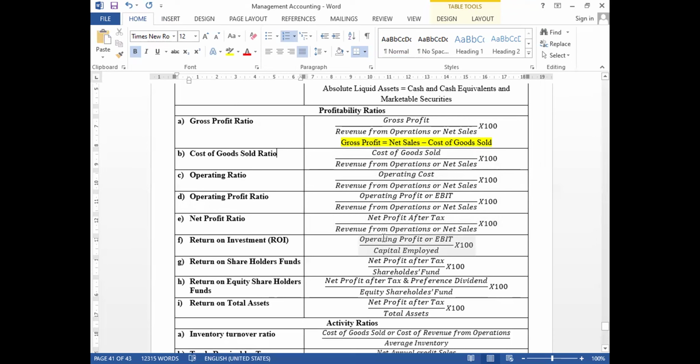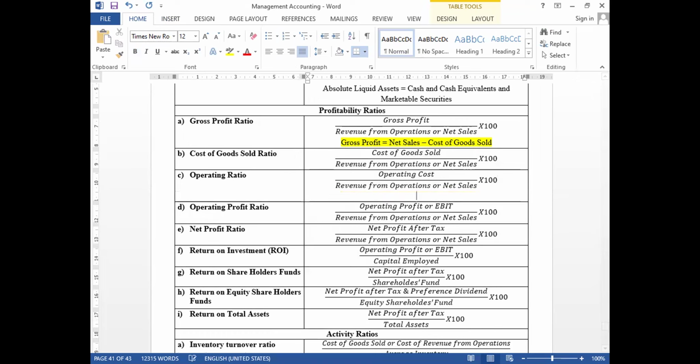Then operating ratio. Operating ratio means operating cost divided by revenue from operations or net sales. You can ask me a question, sir, what is operating cost? So operating cost means cost of goods sold plus operating expenses. It's called operating cost.